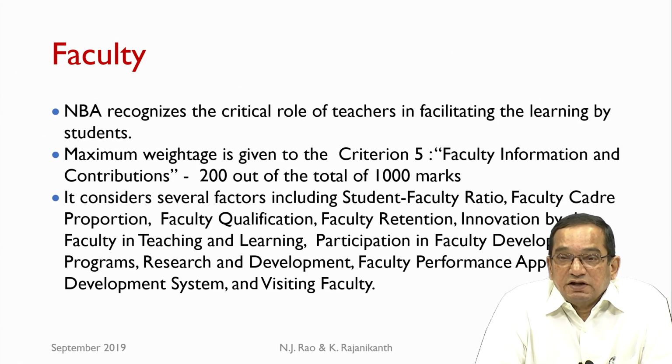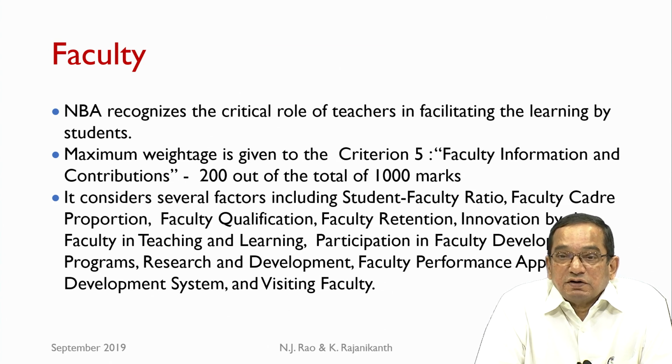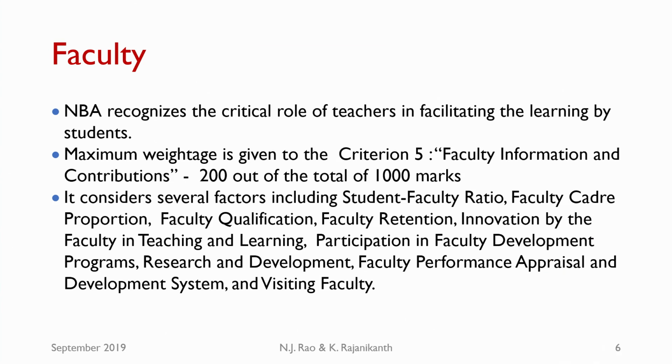Among the 10 criteria, criterion 5, faculty information and contributions, carries maximum marks, 200 out of a total of 1000 marks. In fact, there are additional constraints on the marks to be scored under this criterion for a program to get accredited, whether for 3 years or 6 years.